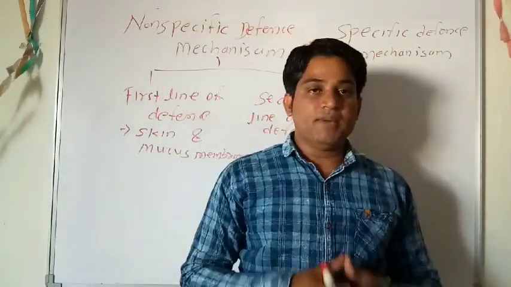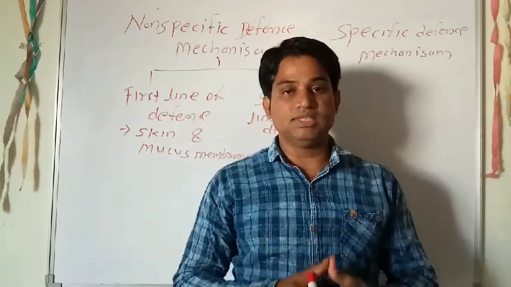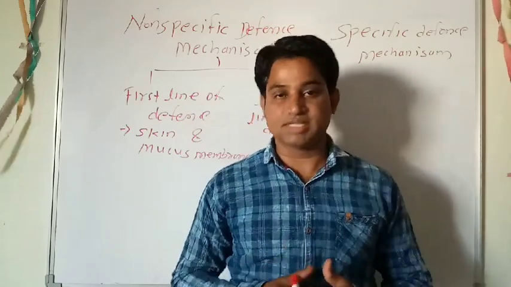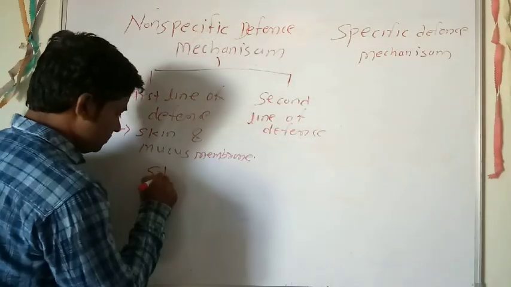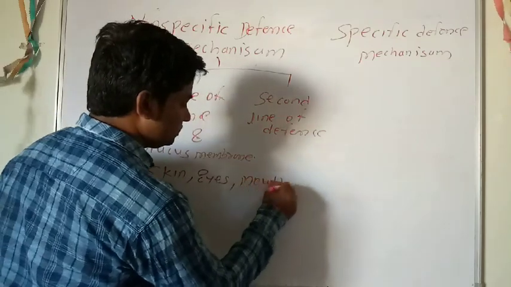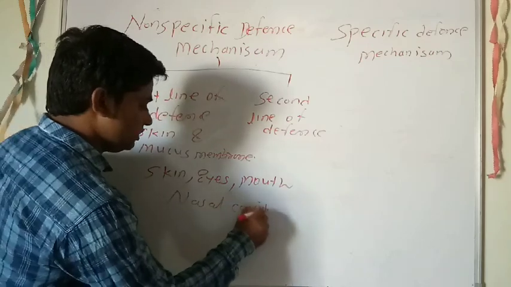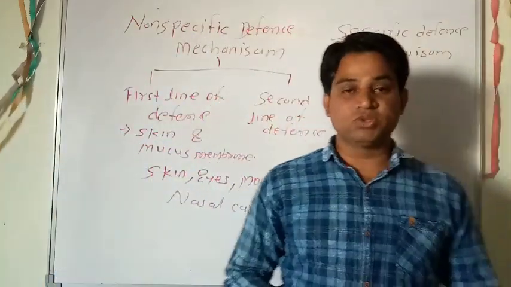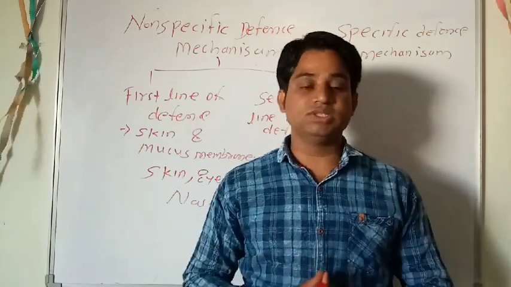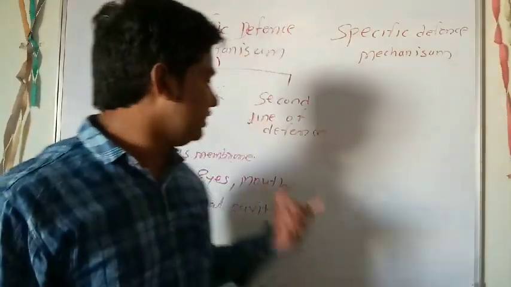So any pathogen which enters the body of a human being does so by a route which leads directly inside the body. These routes include your skin, your eyes, mouth, and your nasal cavity, because these routes are always exposed to the environment. But no worry, no pathogen can easily enter through these routes because the non-specific or first line of defense mechanism kills the antigen which enters through them.